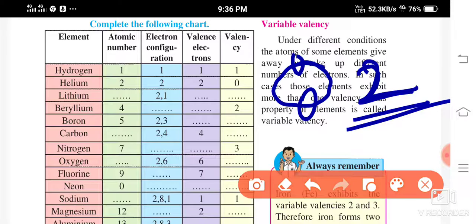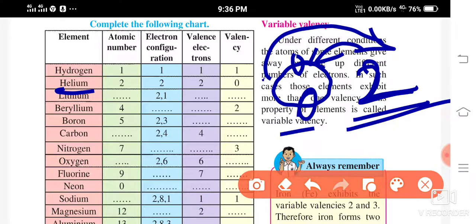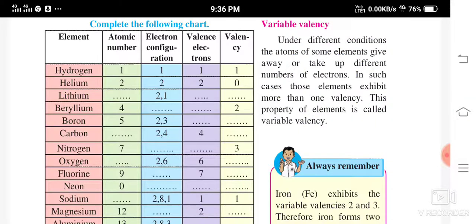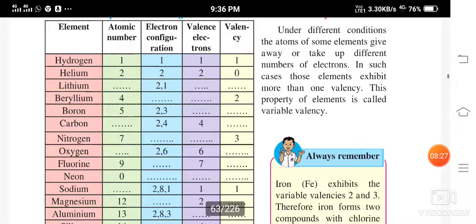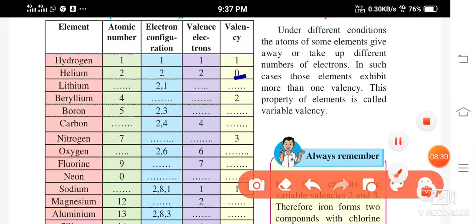The duplet state is completed. That is why helium comes under inert gases, because there are no extra electrons to take part in the reaction. There are no free electrons. It can neither take any electron nor give away any electron, so the valency, the number of electrons which can take part in the reaction, is naturally 0. That is why the valency of helium is 0.